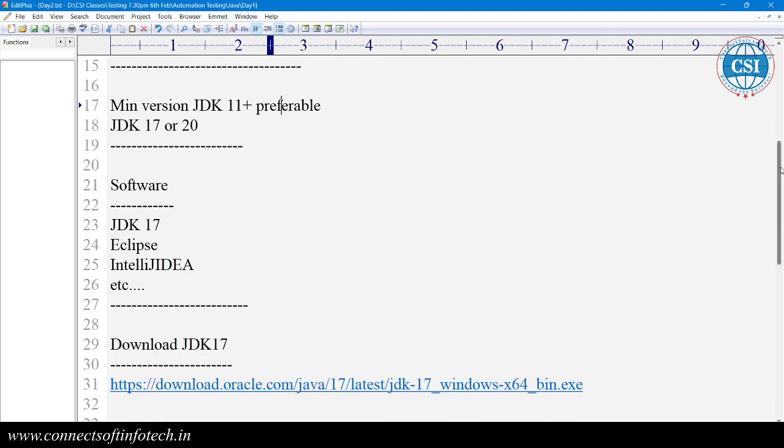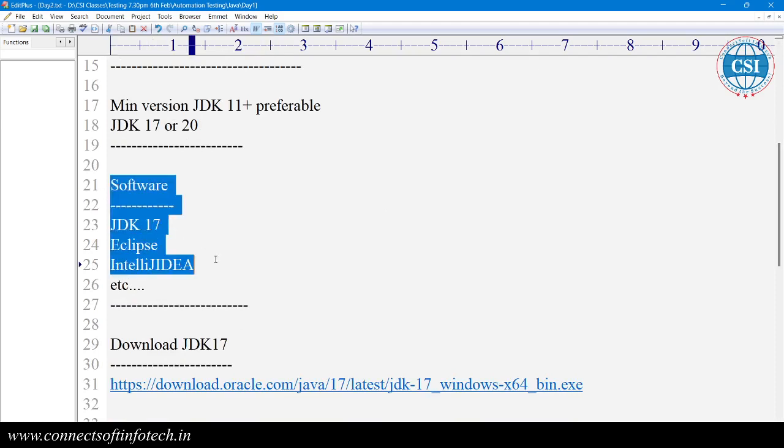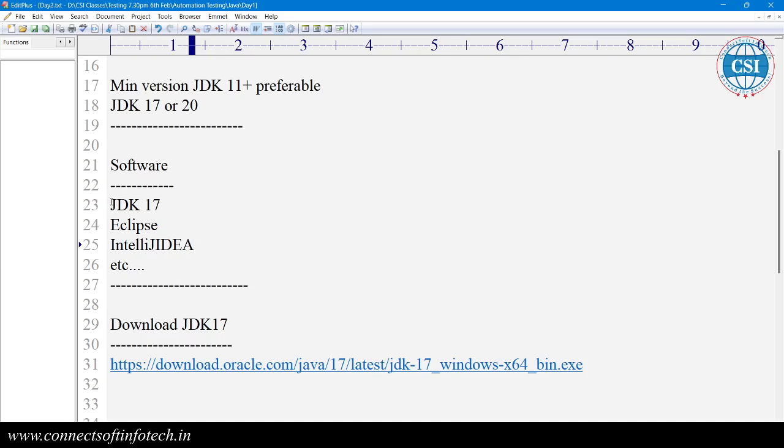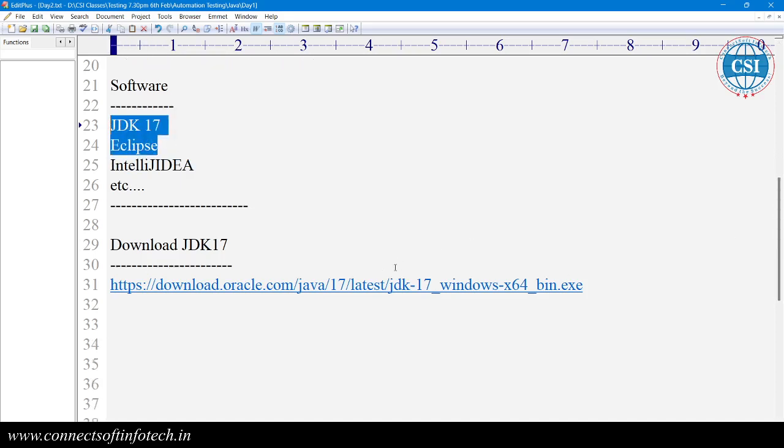And we have JDK 17. So this software we require first. So we can use JDK 17, then we can use Eclipse or IntelliJ. We are going to use only JDK and Eclipse. These two softwares are required. To download the JDK software, JDK 17, we have this link.